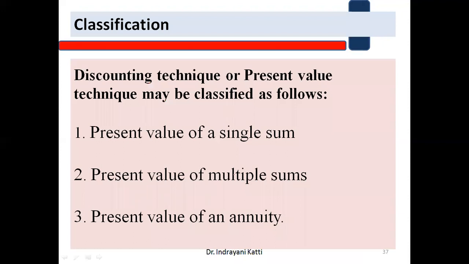Let us come to the classification of present value, how we are going to calculate the present value of different sums. So what are those? Discounting technique or present value technique may be classified under 3 heads. The first one is present value of a single sum. How to arrive at this? There is a formula: present value equal to future value divided by (1 plus r).